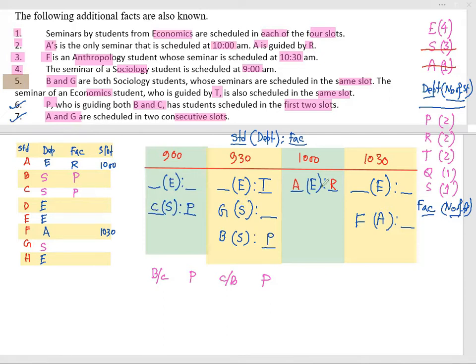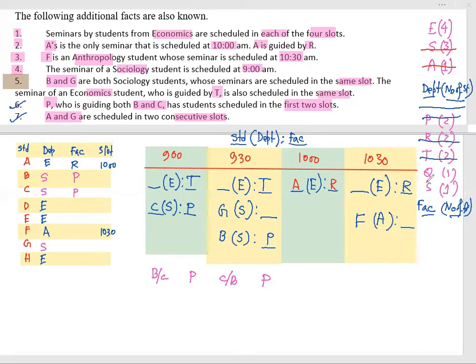Economics consecutive R who is teaching, R1 is here, R another would be in this location. T is here, so T needs to be in this location. As T is 2 in number, done. R 2 in number, done. P 2 in number, done. So sociology, and one of Q and S will be sociology, another will be anthropology. And for that sociology and anthropology, one is F, another is G.